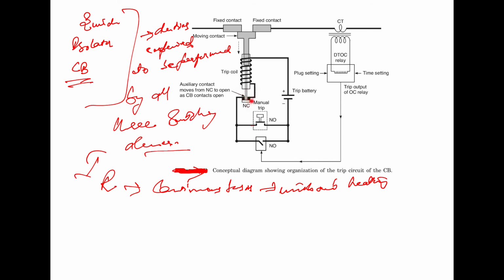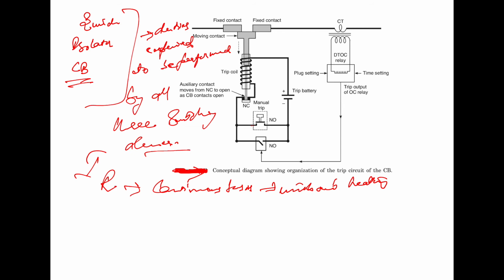Now the normally closed contact, called the auxiliary contact, moves from normally closed to open as the circuit breaker contacts open. It is wired to the trip circuit as shown here, and is coupled to the movable contact such that it moves from normally closed to normally open as shown here. So it interrupts the flow of current through the trip circuit after the opening of the circuit breaker.